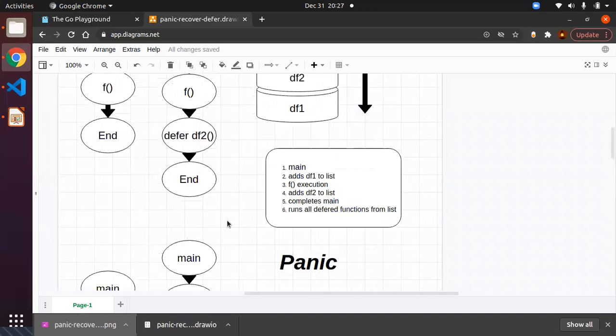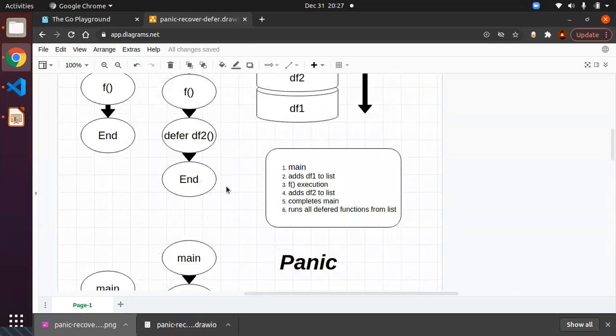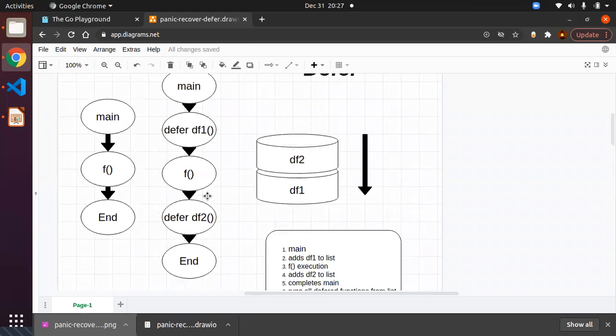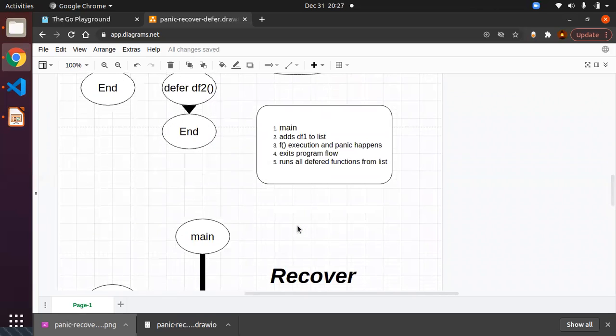In both the scenarios above and below, panic happens. Sorry, actually in the above scenario there is no panic, only defer happens. In the below scenario, panic happens. So whenever panic happens, the total program stops there itself and it directly jumps to the list of deferred functions. Then what about recover?